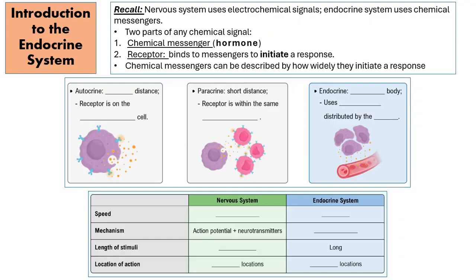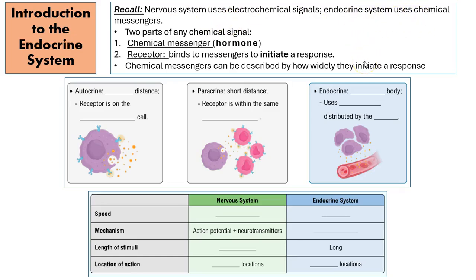Let's recall that the nervous system uses electrochemical signals. What kind of electrochemical signals? Action potentials and synapses, which use neurotransmitters as the chemical messengers to send messages between neurons, right? Well, the endocrine system also uses chemical messengers. And in fact, one of the main differences between the nervous system and endocrine system is that the nervous system uses action potentials or electrochemical signals and chemical messengers like neurotransmitters, whereas the endocrine system only uses chemical messengers.